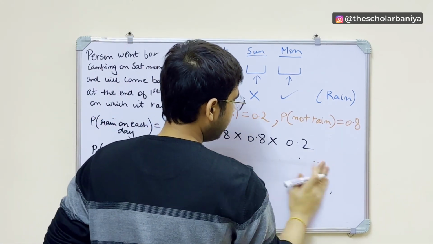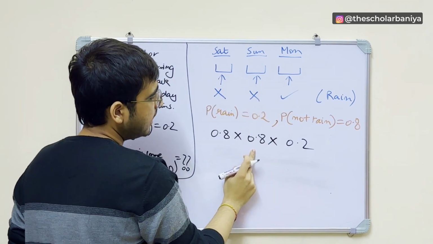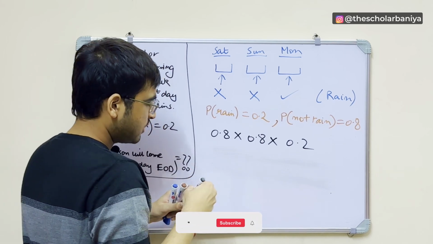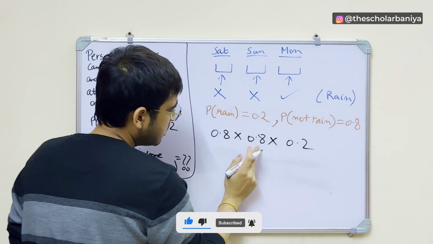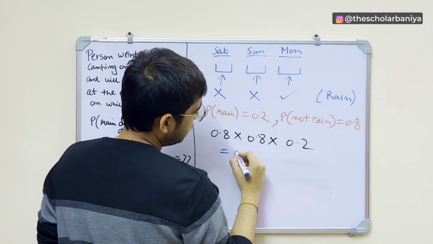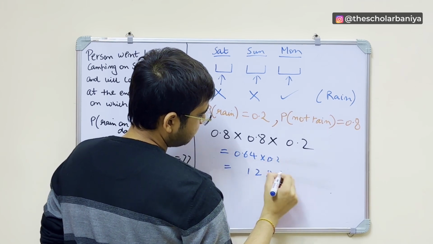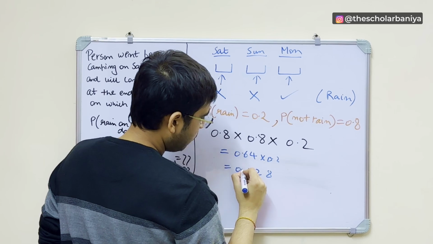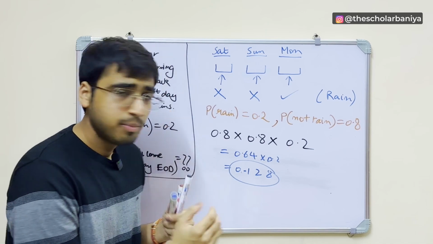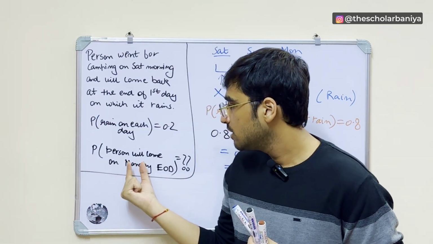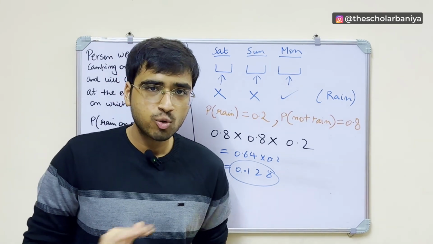Okay. So tell me one thing now, it did not rain, so 0.8, it did not rain, 0.8, it rained, that is why 0.2. So this becomes your final answer. Now you can just solve it and get the answer. So this will be how much? 0.8 into 0.8 is 0.64, and 0.64 into 0.2 is 0.128. So I hope this should be absolutely clear. The probability that the person will come back on Monday end of day will be 0.128. I hope there should be no confusion in this.